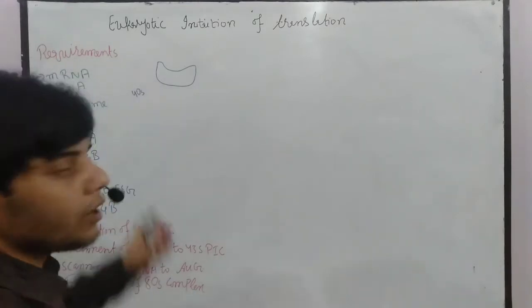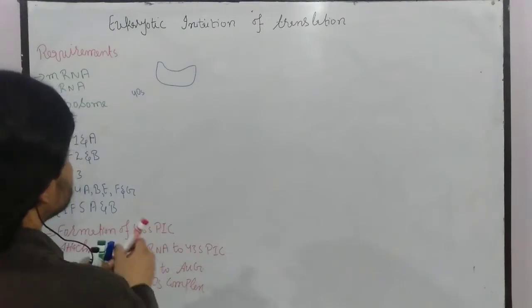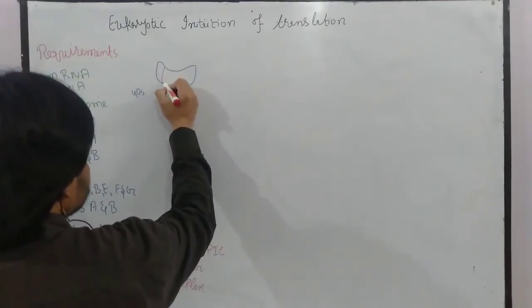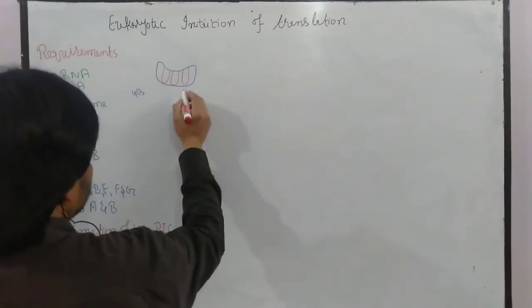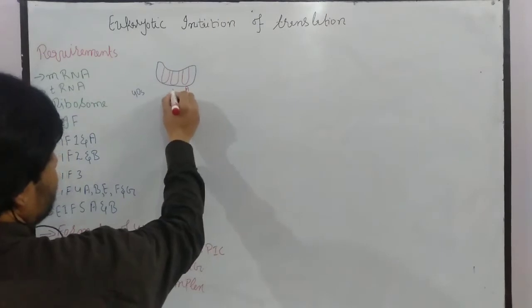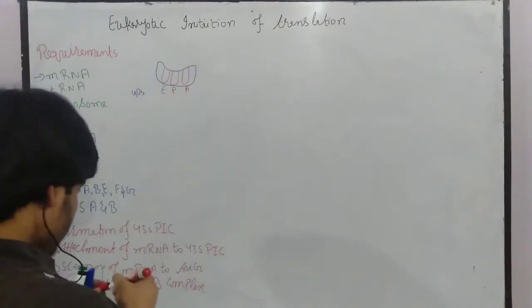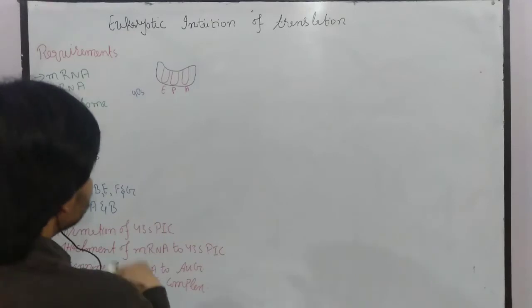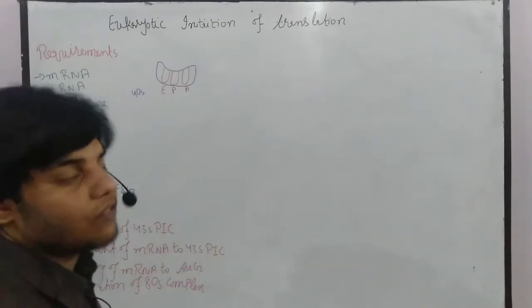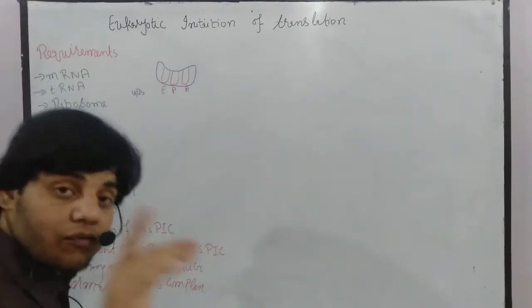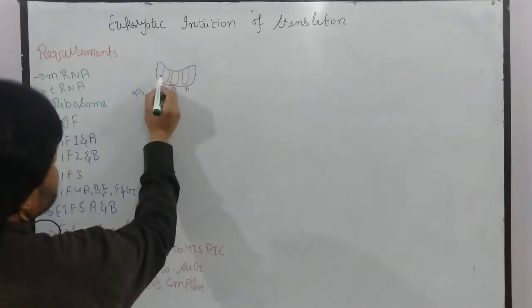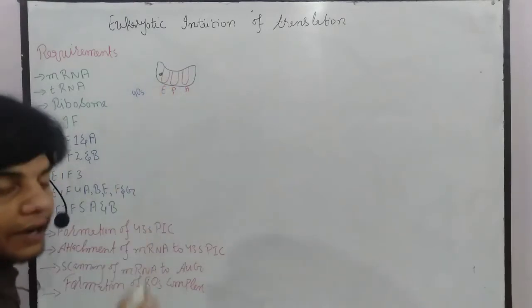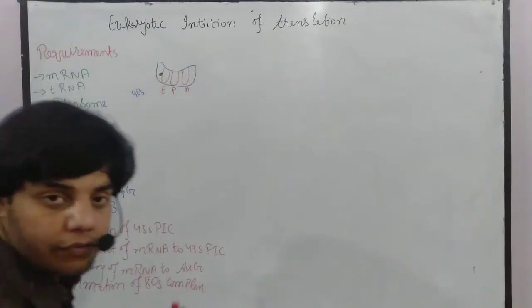Now in case of prokaryotes, it will be 30S. In this case, we also have 3 sites, as you can see. One is the E site, the middle one is the P site, while the last one is the A site. Now this is the A, P and E site. With this E site, we have initiation factors already bound. First of all, IF3 is already bound with this E site. Let's suppose this green dot represents IF3.